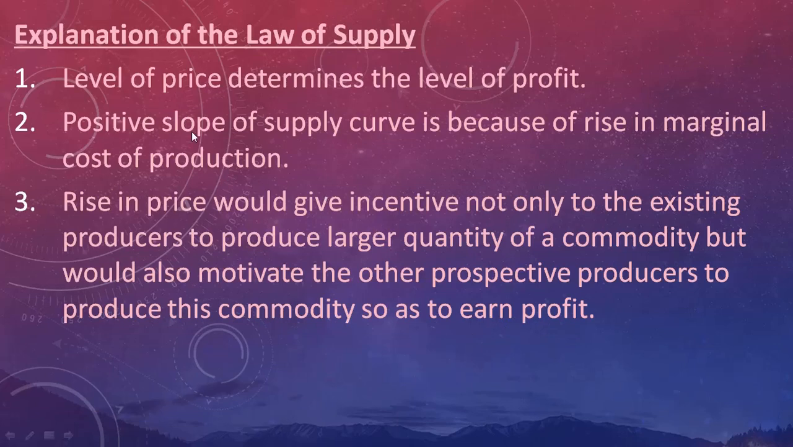Now let's explain the law of supply. The level of price determines the level of profit. Obviously, the more the price, the more the margin of profit, and the less the price, the less the margin of profit. It's very simple. Now, the positive slope of the supply curve is because of the rise in marginal cost of production. We will discuss marginal cost of production in later chapters, but if you want to know it now, please let me know.